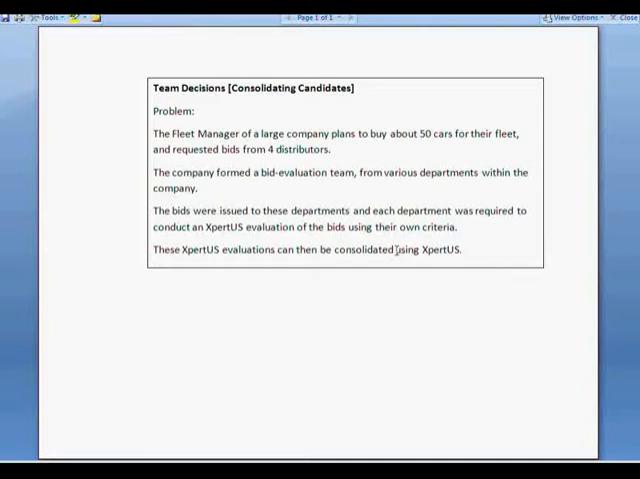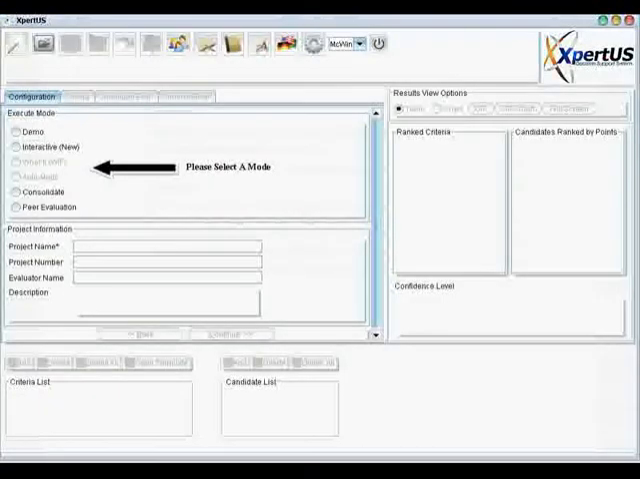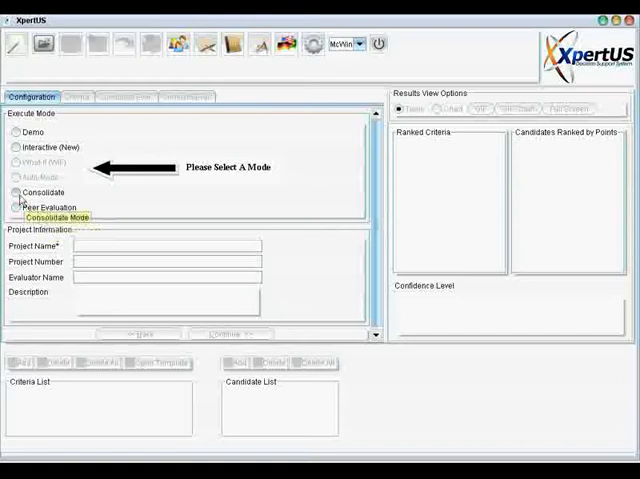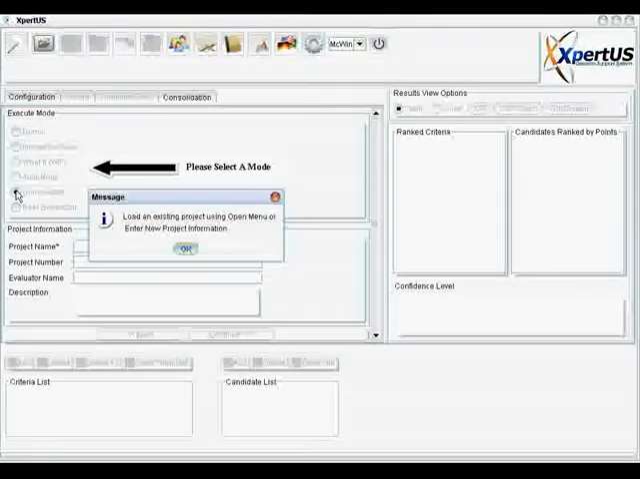The bids themselves were issued to these departments, and each department was required to conduct an expert's evaluation of the bids, but using their own criteria applicable to their department. These expert's evaluations can now be consolidated using Expert's. So let us launch Expert's and select the consolidator mode.